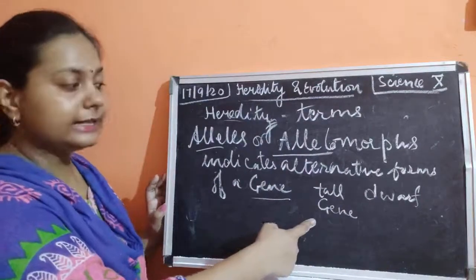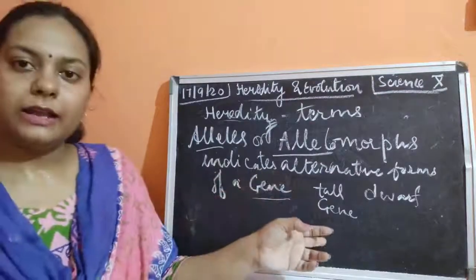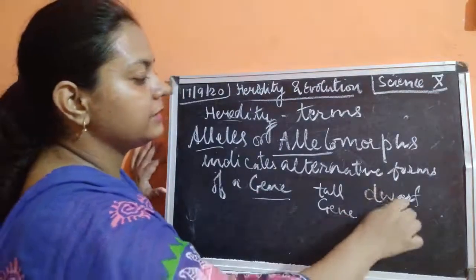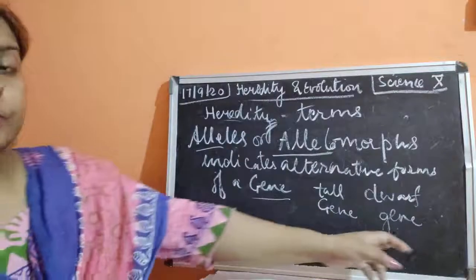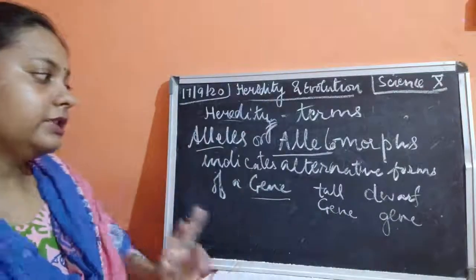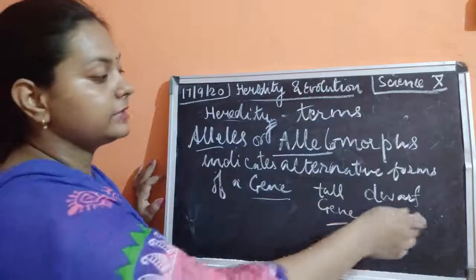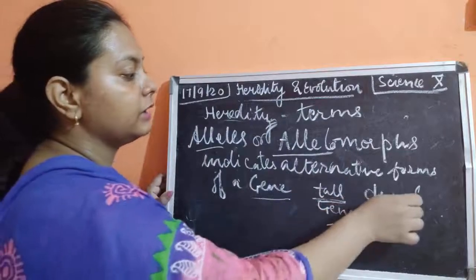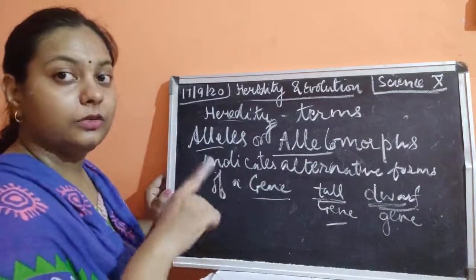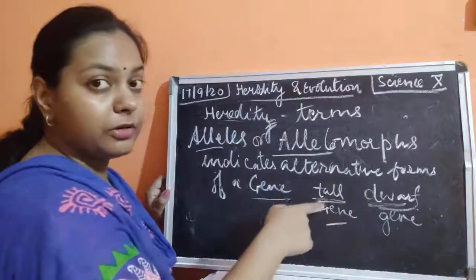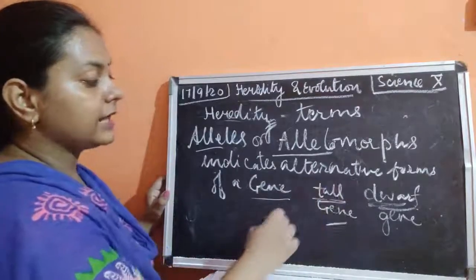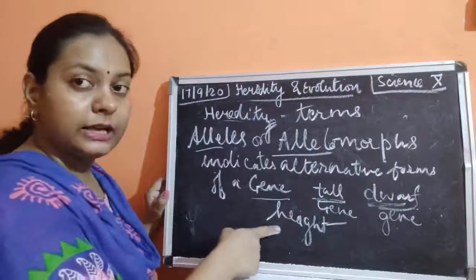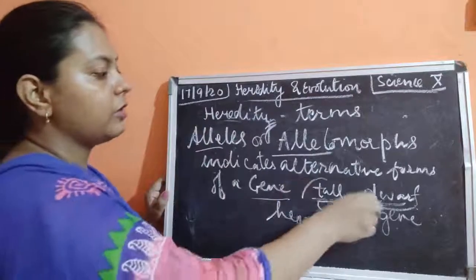governed by a certain gene. I said that each and every trait is governed by a short stretch of DNA, and that is known as a gene. Similarly, dwarfness is also expressed because a certain gene is there. Now, the gene expressing tallness and the gene expressing dwarfness are two forms of the same thing. What we are describing using the words tallness and dwarfness is height. Height is a trait. It has two features, tallness or dwarfness.